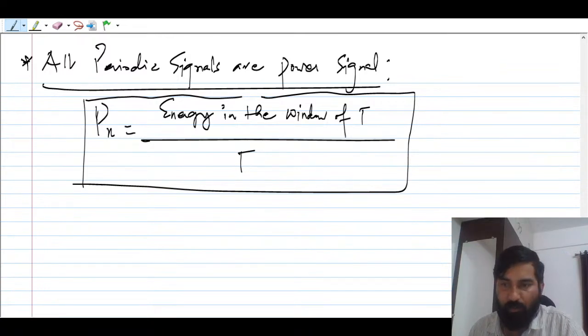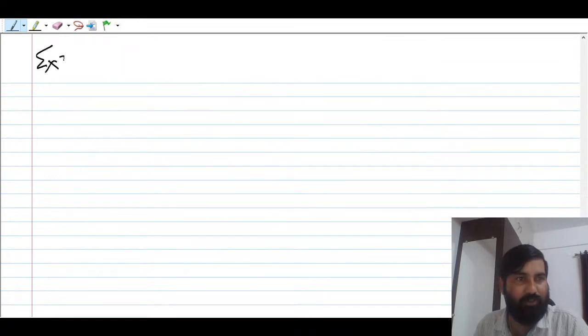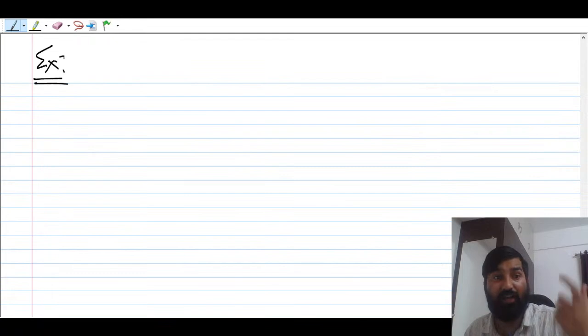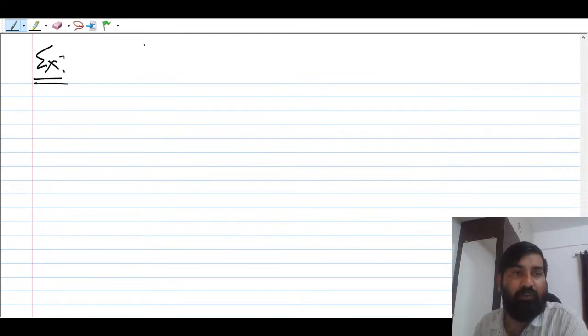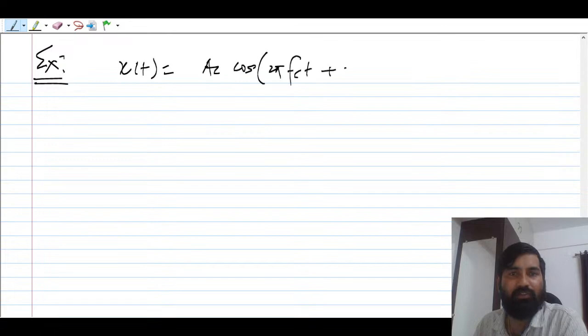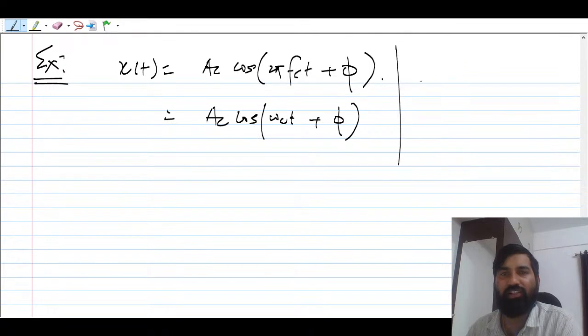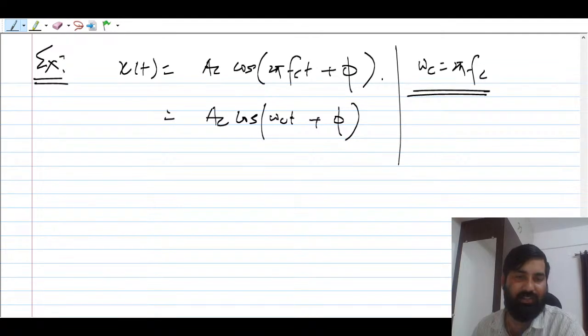So let me take one very important example, because we will be using this throughout the communication system, in fact analog communication as well as digital. We will take here x(t) equal to Ac cos(2π fc t + φ). You can also write this as Ac cos(ωc t + φ). Here ωc is 2π fc, and Ac is nothing but the amplitude of this signal, and fc is nothing but the carrier frequency, right?